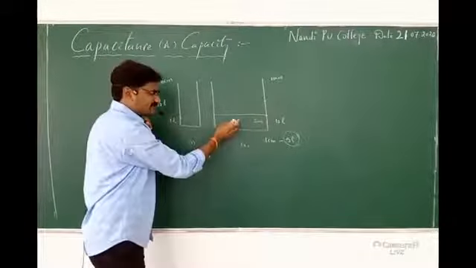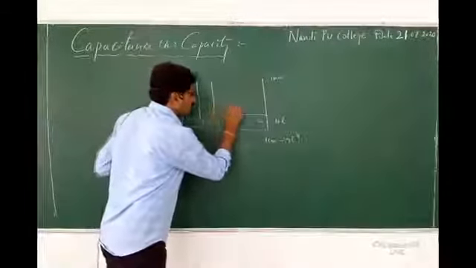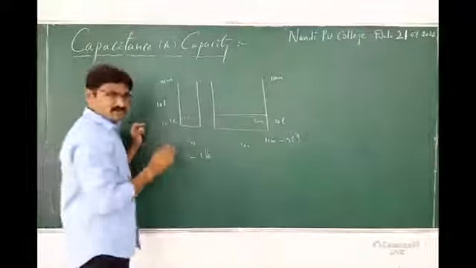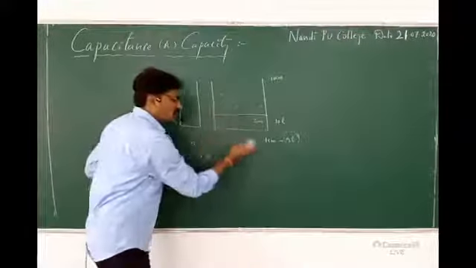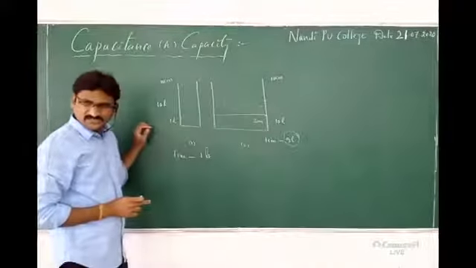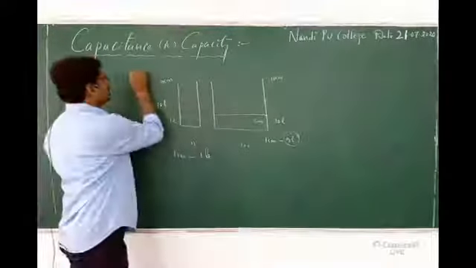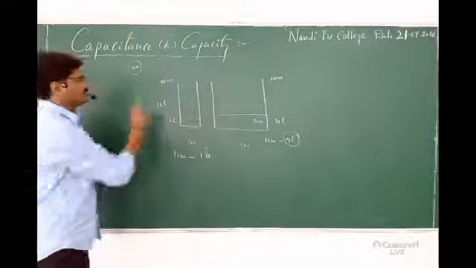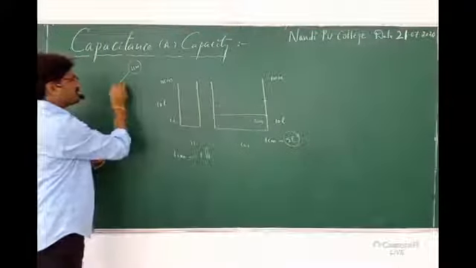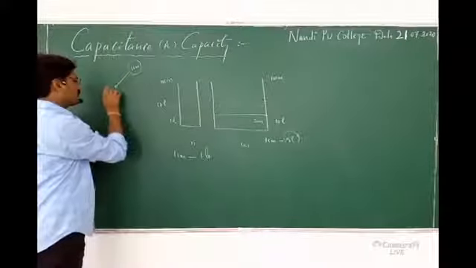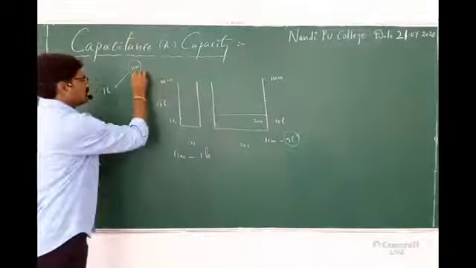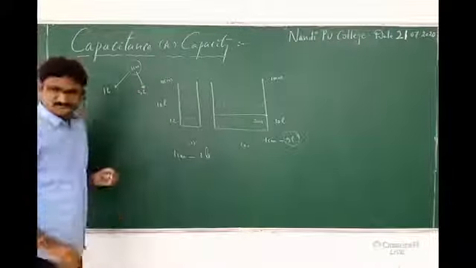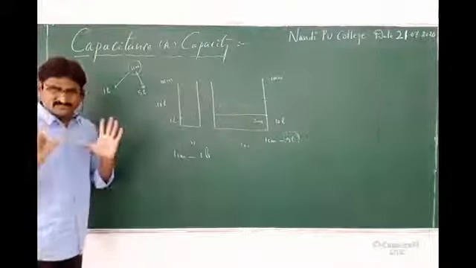In the same situation here also, if I want to increase the level, how much water do I require? 5 liters. Same, no? Here 1 centimeter, there also 1 centimeter. In both cases, for 1 centimeter rise in the first tank, how much water do I require? 1 liter. For 1 centimeter rise in the second tank? 5 liters. Hope you understand.